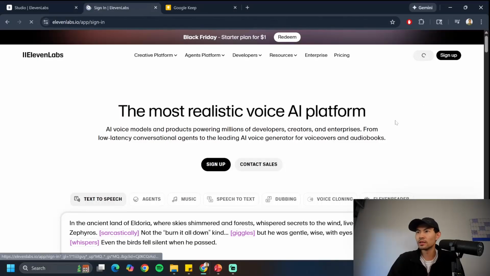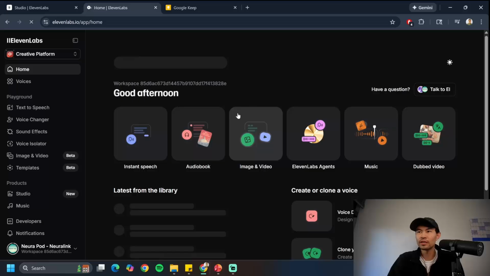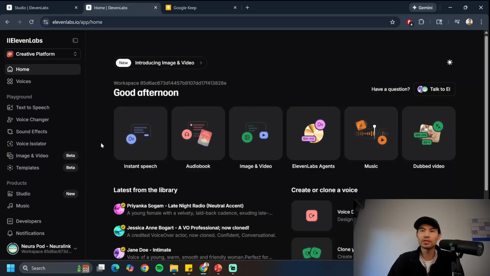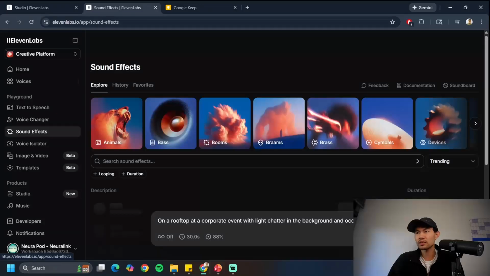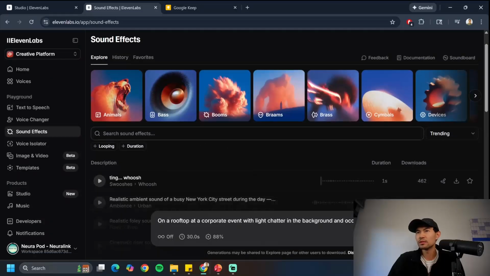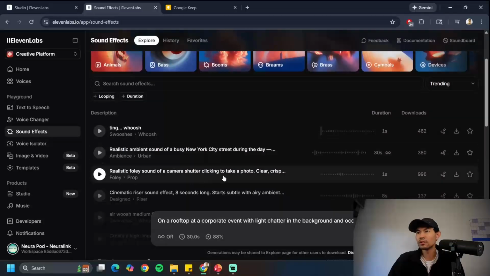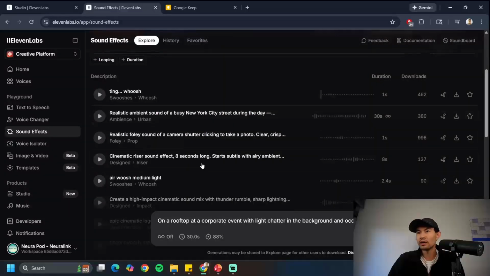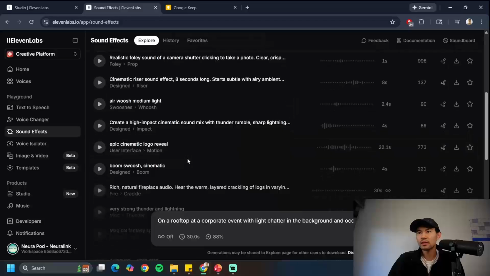I'm going to click log in, and I already have an account. Obviously, if you don't, just sign up, use my affiliate link, and go on the left hand side and click on sound effects. And you can see there's a bunch of different ones that they recommend, like animals, bass, booms, brams, brass. These are ones that I believe I've created in the past. I think this one I did not, but this one sounds pretty good.